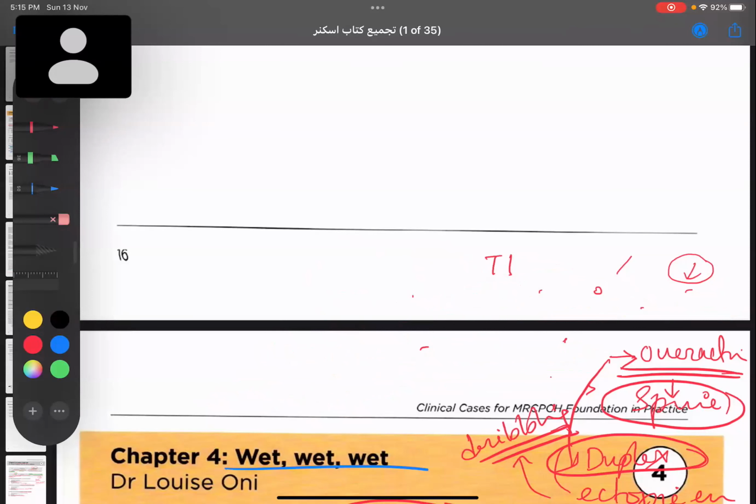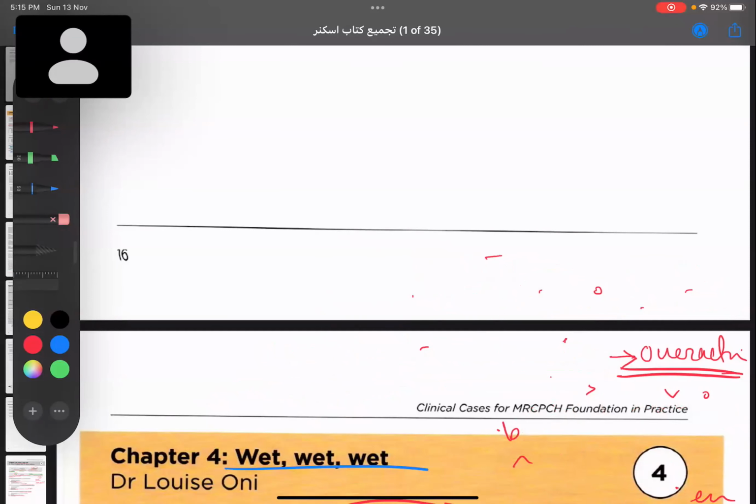Ma'am, can UTI cause day enuresis also? Commonly, it causes nocturnal enuresis. Okay, so commonly, it causes nocturnal enuresis.